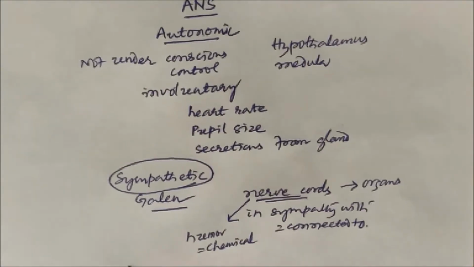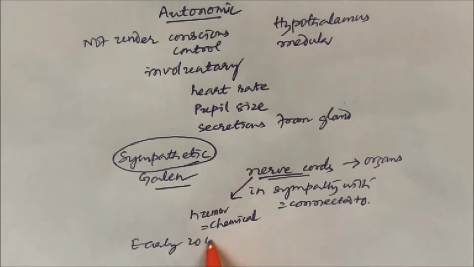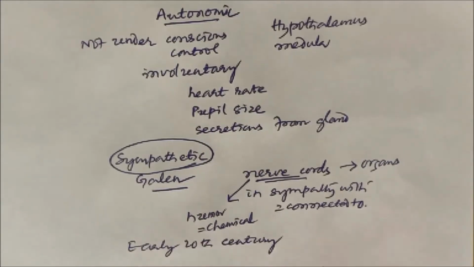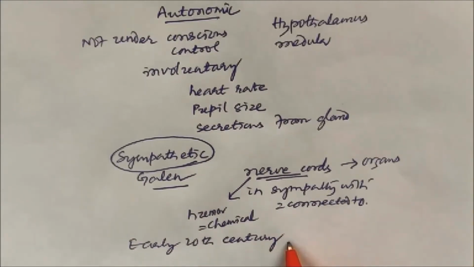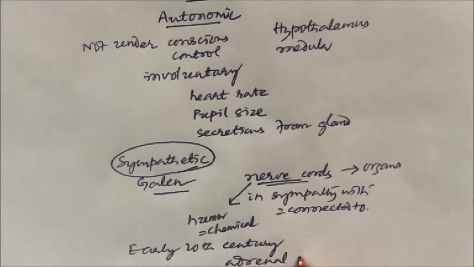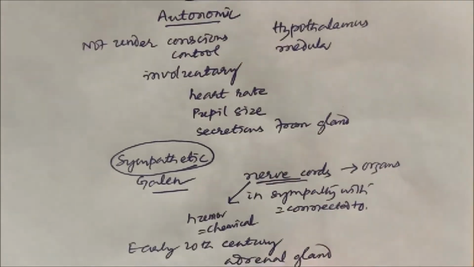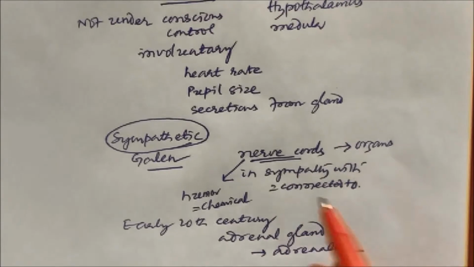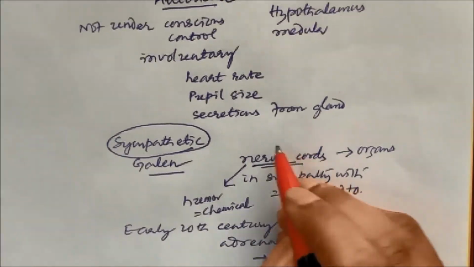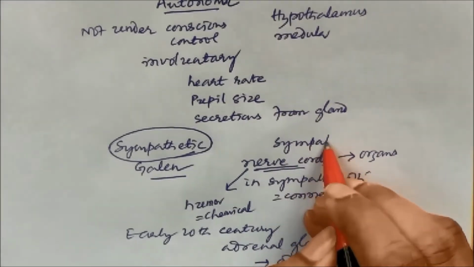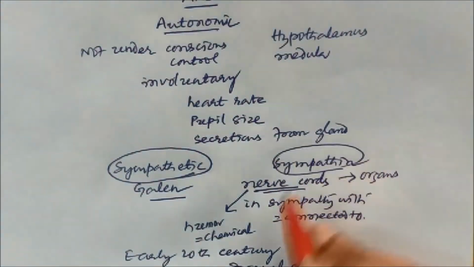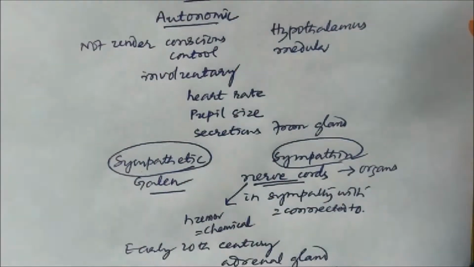Then in the early 20th century, investigators isolated a chemical from the adrenal gland, and they called it adrenaline. Initially this chemical was called sympathin, and accordingly it was the sympathetic nervous system, because all these autonomic activities were believed to be due to the sympathin chemical, and accordingly the autonomic nervous system was known as the sympathetic nervous system.